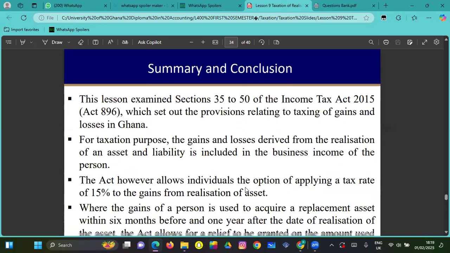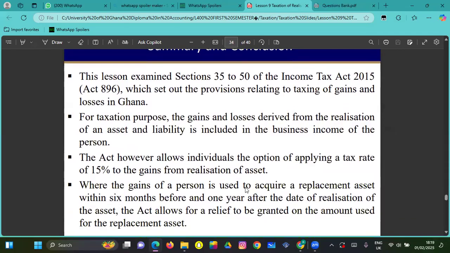So this is basically the summary of what we just did, which is trying to say that this lesson examines sections 35 to 50 of the Income Tax Act 2015, Act 896, which set out the provisions relating to taxing of gains and losses in Ghana. For tax purposes, the gains and losses derived from the realization of an asset and liability are included in the business income of a person.